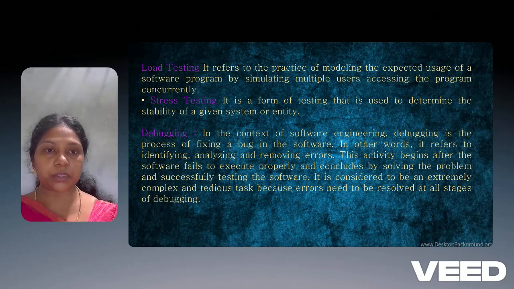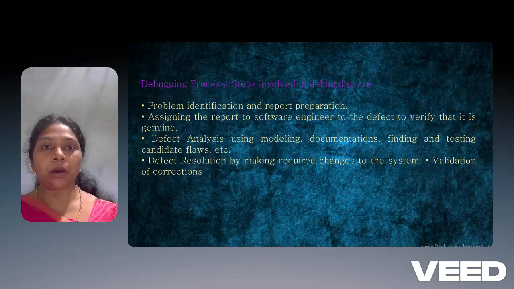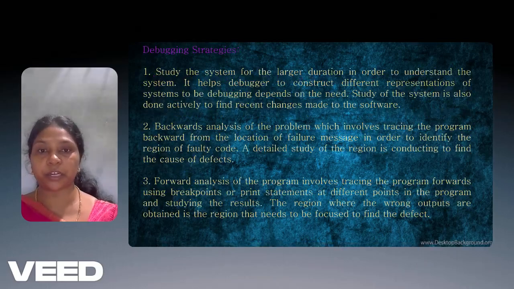Debugging, in the context of software engineering, is the process of fixing a bug in the software. In other words, it refers to identifying, analyzing, and removing errors. The steps involved in debugging are: first the problem is identified and the report is assigned to the software engineers, then the defect is analyzed and the defect is resolved by finding the solution.